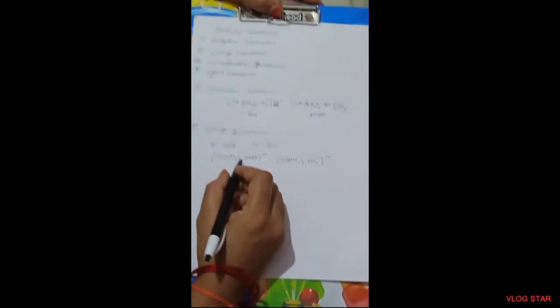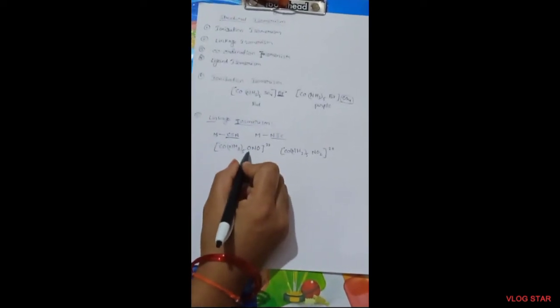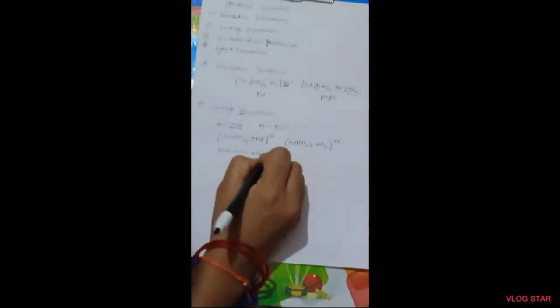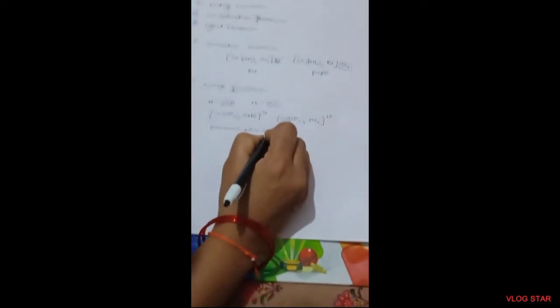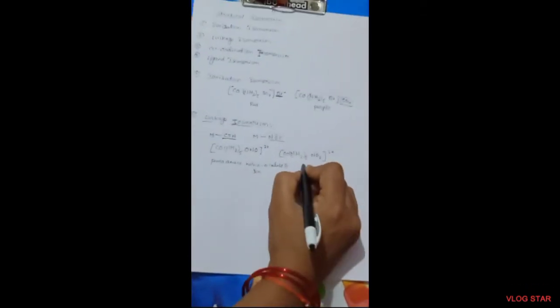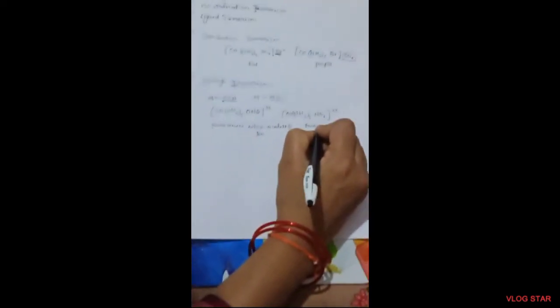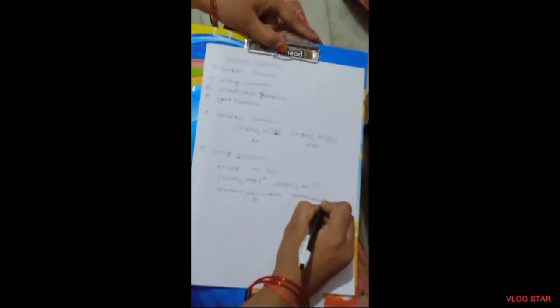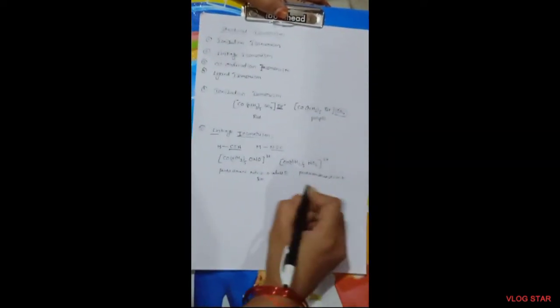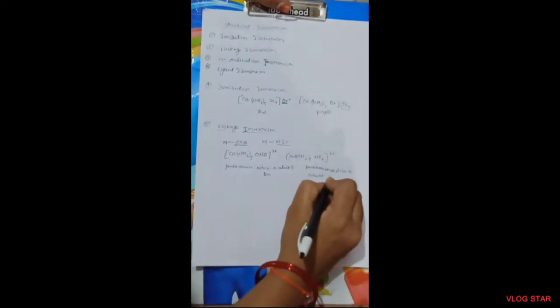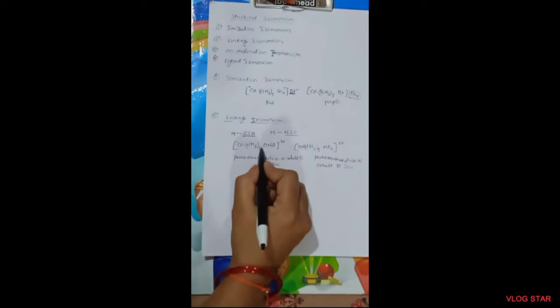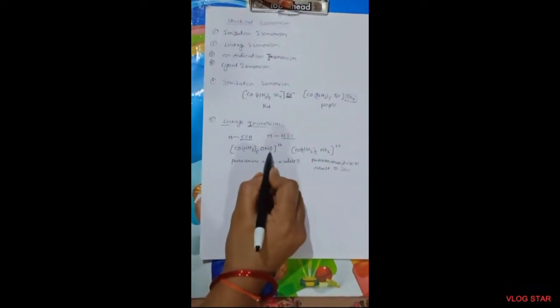This is pentaamminenitrito-O cobalt(III) ion, and this is pentaamminenitrito-N cobalt(III) ion. See here the ligand acts as an ambidentate ligand.